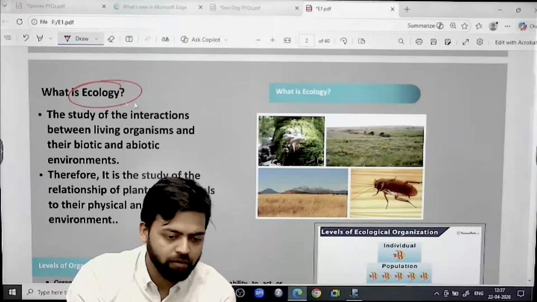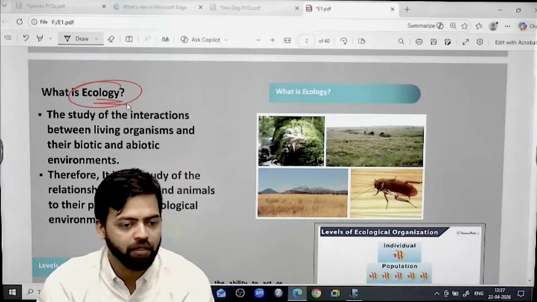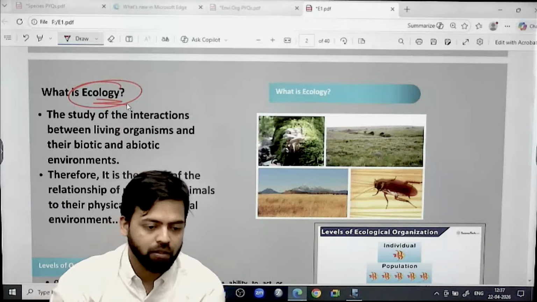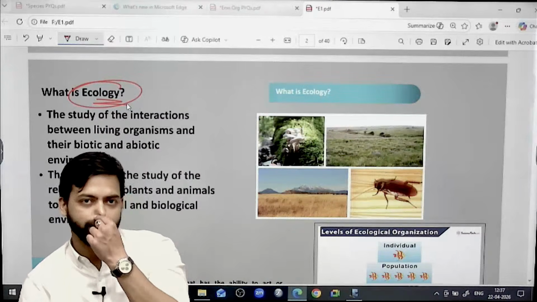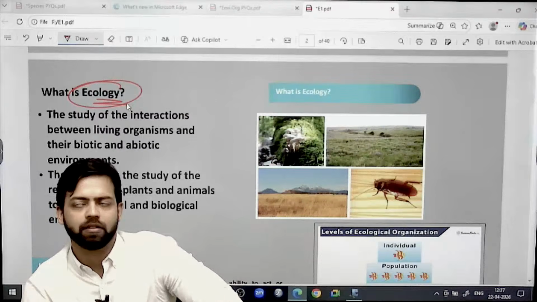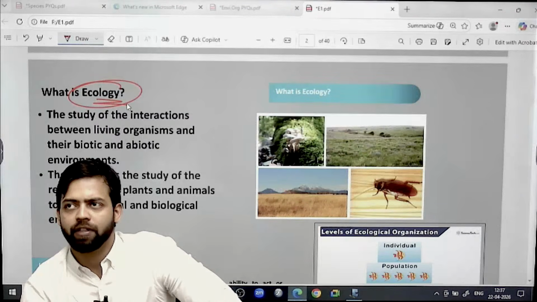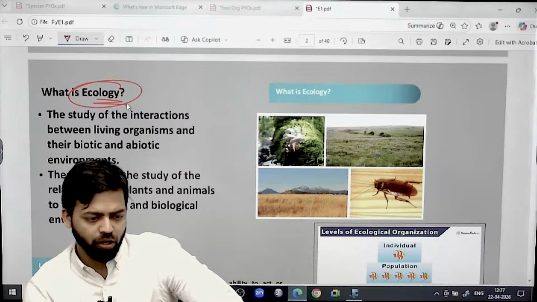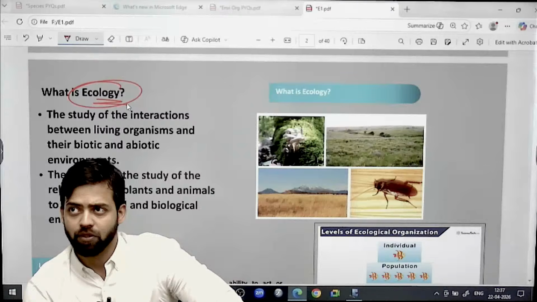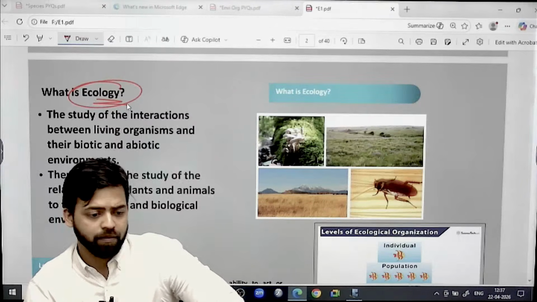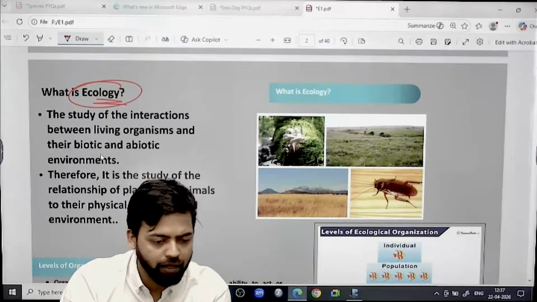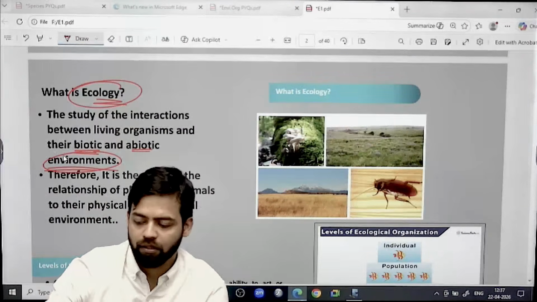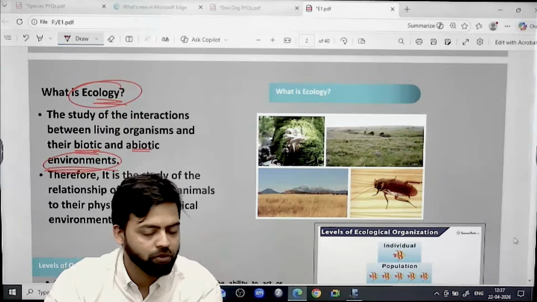Ecology, if we say, whenever logy is there, we know that it is the study of something. So the study of ecosystem will be considered as ecology. Okay. Write down: the study of interactions between living organisms and their biotic and abiotic environments is ecology. So this is ecology.